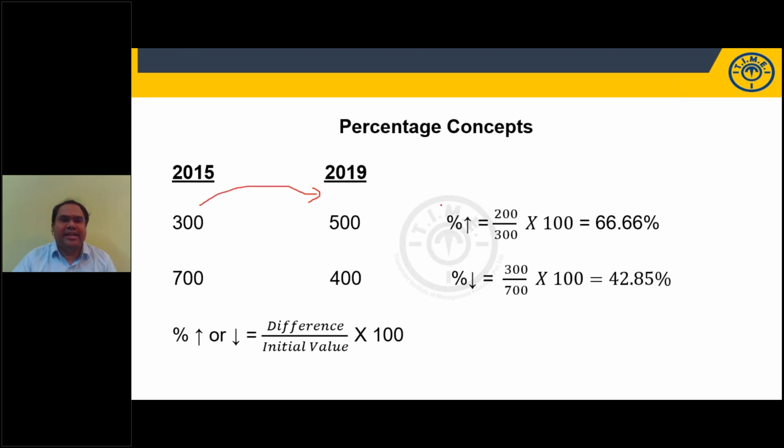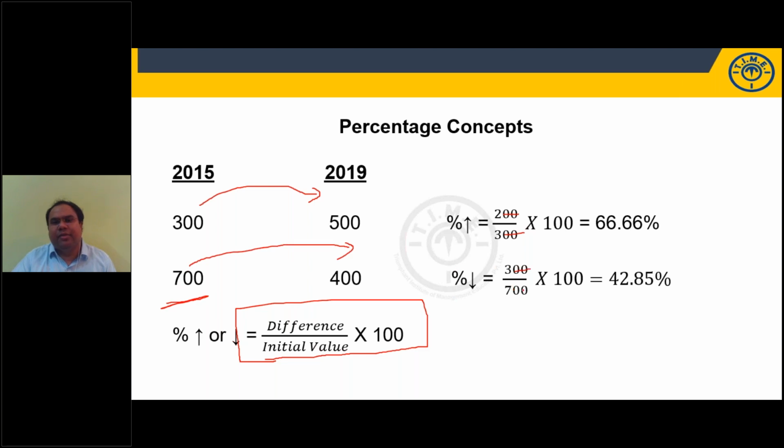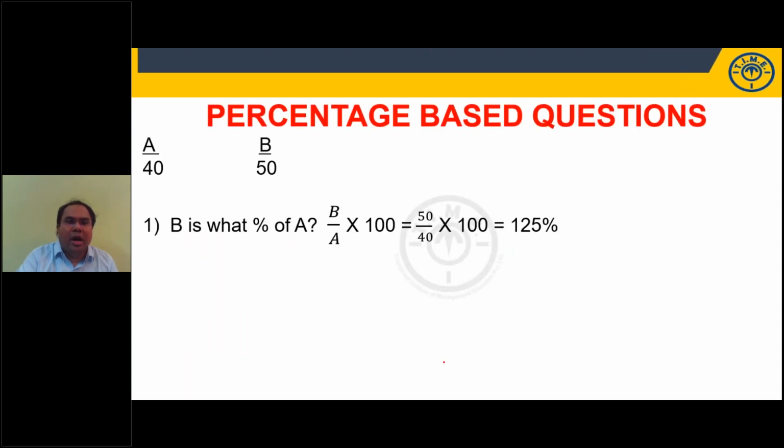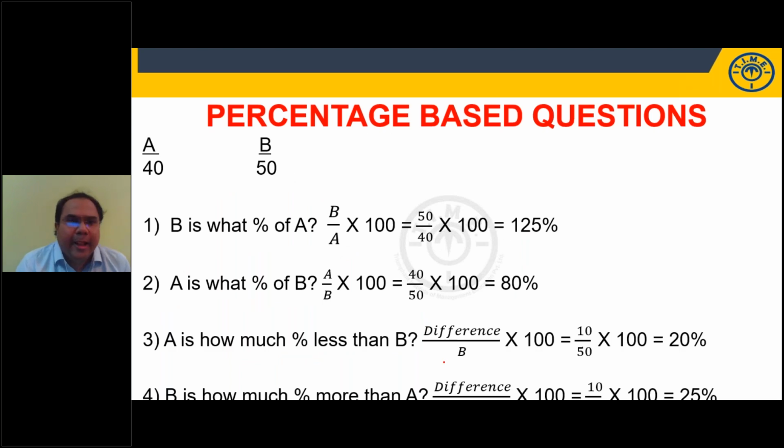300 to 500, what is the increase? Increase or decrease is given by difference by initial value. Initial value is the starting value. 200 by 300, 2 upon 3, 66%. Percentage decrease, 700 to 400. Difference 300 by base value, starting value 700. 3 by 7, 42.8%. So it will be a percentage increase or decrease question, or it can be one of these questions.